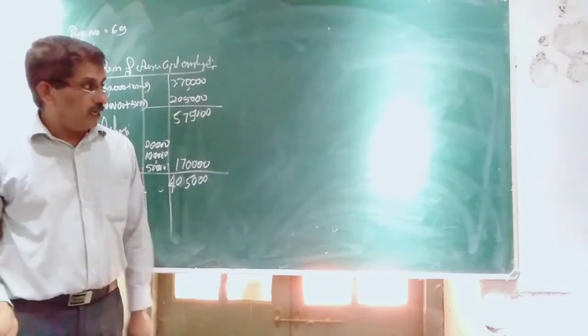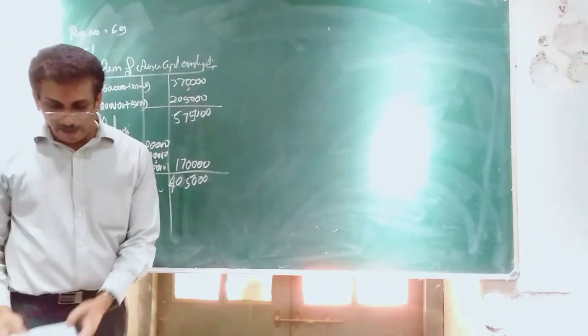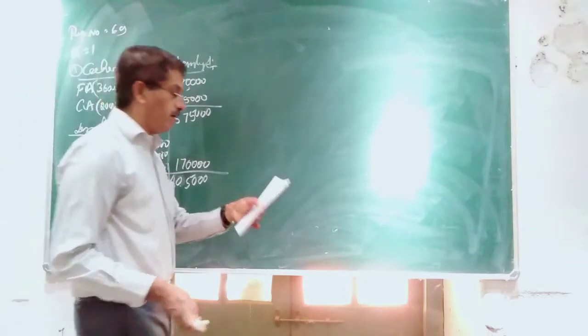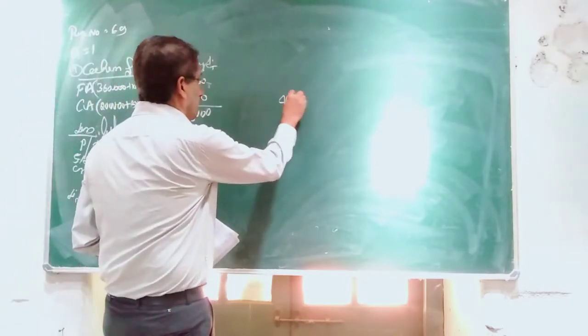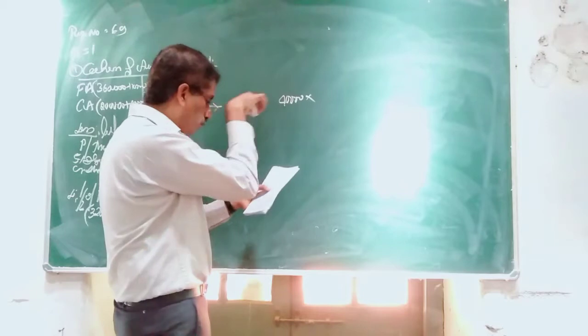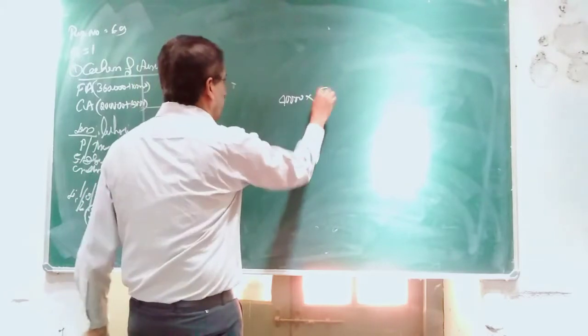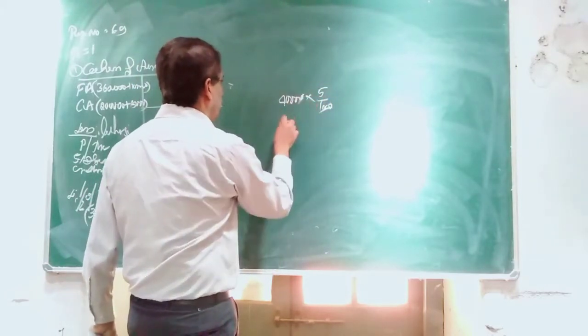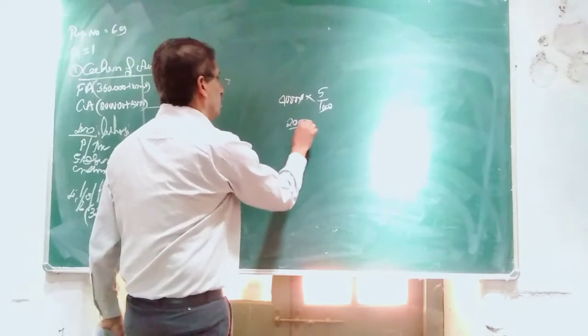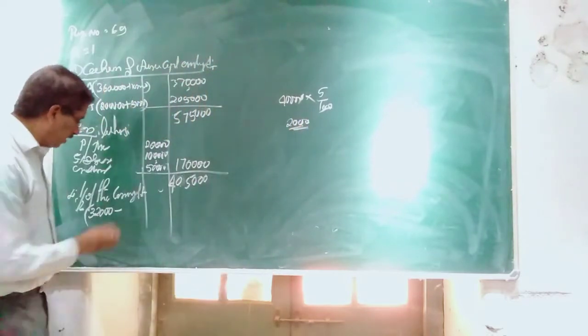We know that in the balance sheet, a 5% government bond of 40,000 is given, so interest should be 2,000. So what you are supposed to do?